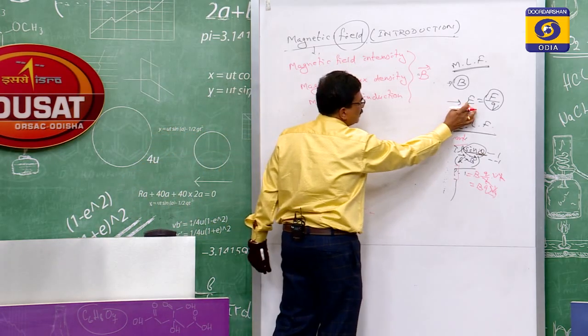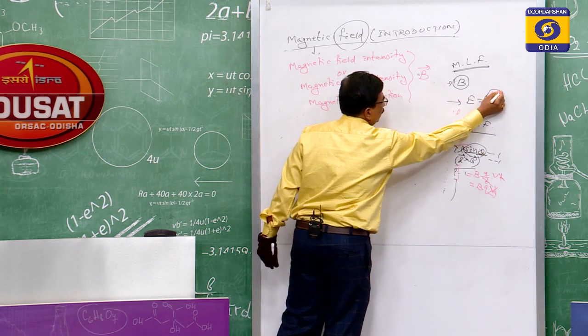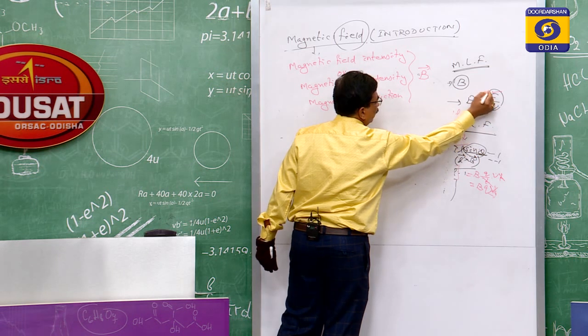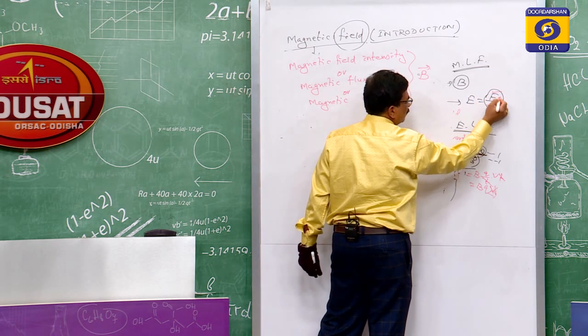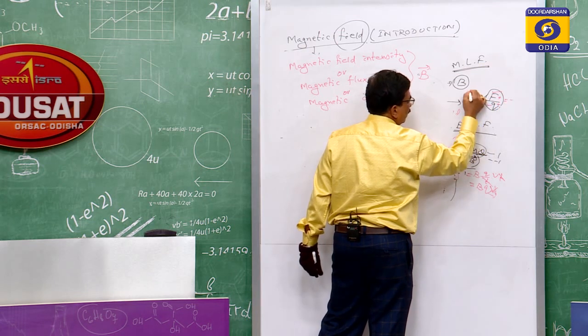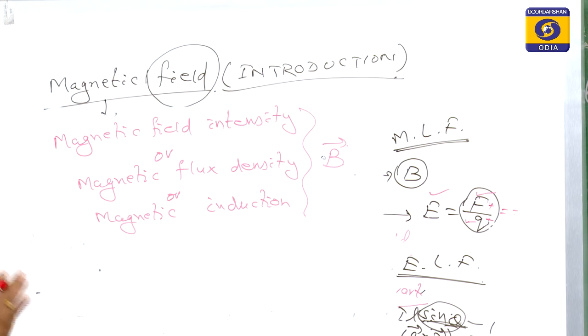As I said, E, the electric field intensity, is equal to F by Q. F is a vector quantity, Q is a scalar. According to our common formula, the scalar will be plus, vector will be minus. So plus by minus is equal to minus. Therefore E is minus, meaning it is a vector quantity as per the common form.